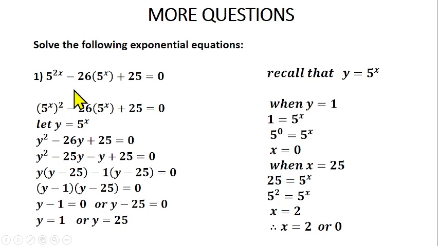Why did I do that? I want this to look like what you have inside this bracket. I want this bracket and this bracket to be equal. And why?